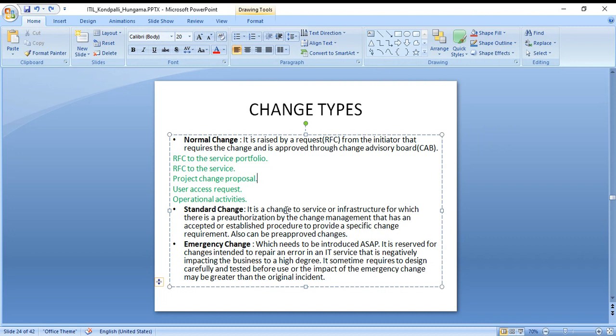It is a change to service or infrastructure for which there is a pre-authorization by the change management that has an accepted or established procedure to provide a specific change requirement. Also can be pre-approved changes. Now the third is emergency change, which needs to be introduced as soon as possible. As I mentioned, it is as soon as possible because someone is getting hurt because of the bulb.